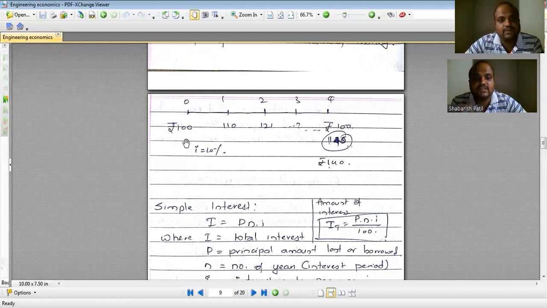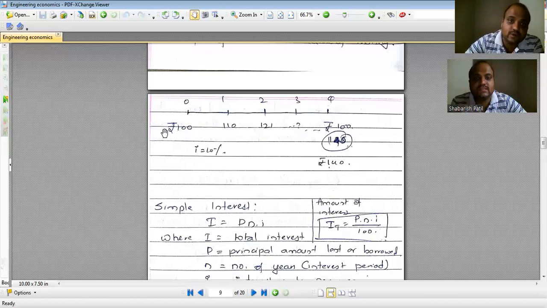Then what will happen to this 100 rupees after 1 year is it is 100 plus 10% of 100, that is 110. Similarly, after 2 years, it's 110 plus 10% of 110, so that will be 121. Like this, if I calculate at the end of the fourth year, I will have some different value, maybe around 140 or 144. But it is not equal to 100. That's what I mean to say.